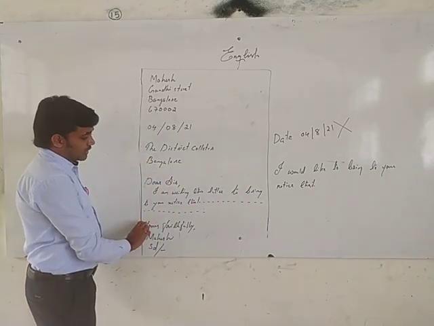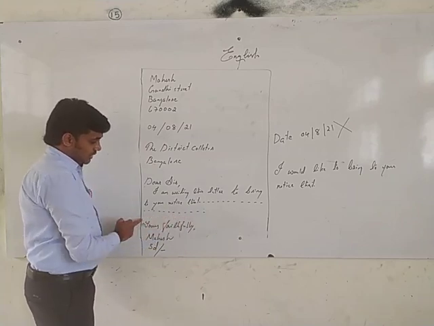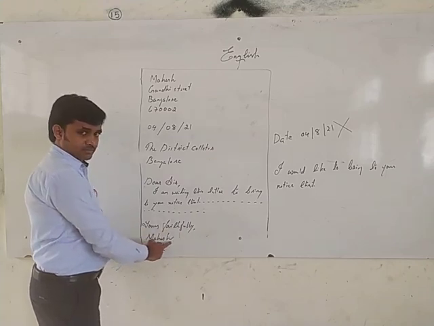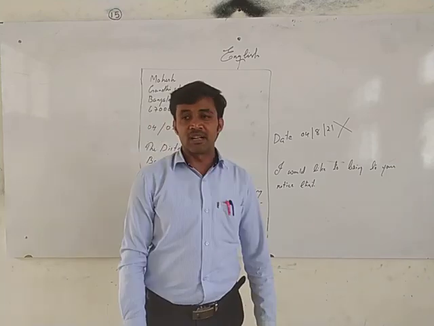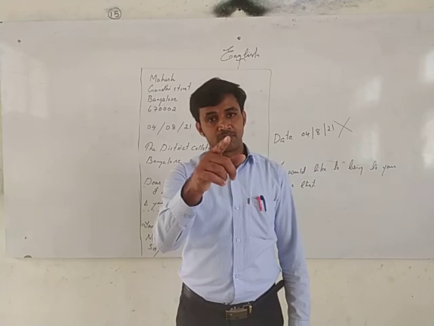After that, leave one line here. I don't have much place. Here, leave one line. Yours faithfully, Mahesh. Then FD. Understood now? Please write a letter today gently and neatly and send it to my WhatsApp. Okay?